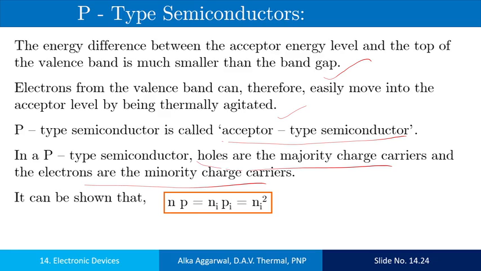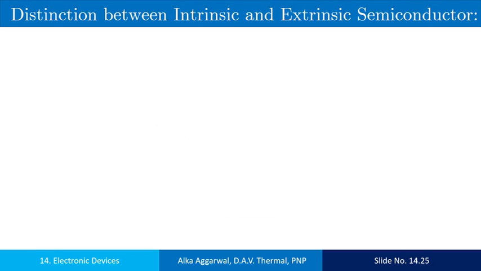N is the number of electrons, P is the number of holes in the extrinsic semiconductor. Ni is the number of charge carriers in an intrinsic semiconductor.